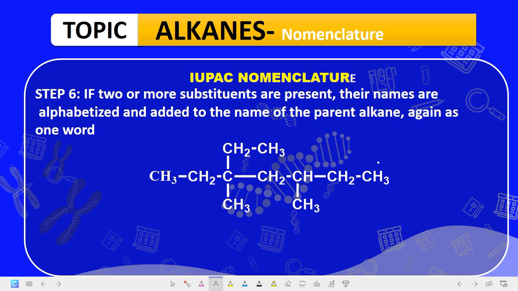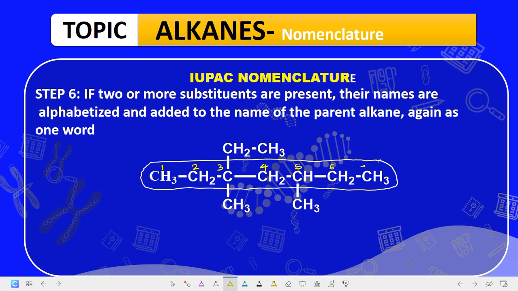First of all, let's identify our longest continuous chain. Our longest continuous is this, okay? Let's take it. This is the longest and it is continuous. So that's our longest continuous chain, okay? Now, where is our numbering from? Our numbering is from here. This is 1, this is 2, and this is 3. Now this is 4, this is 5, this is 6, and this is 7.